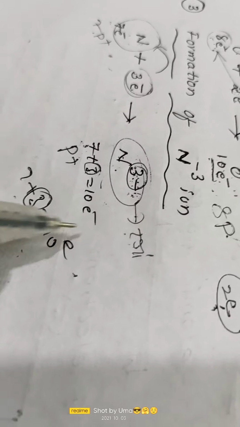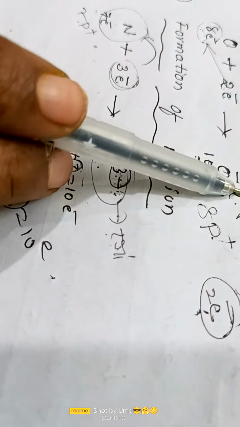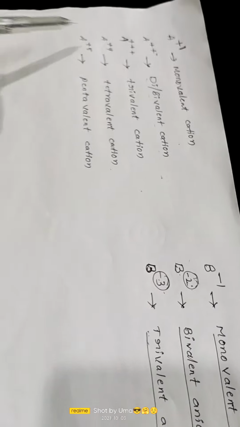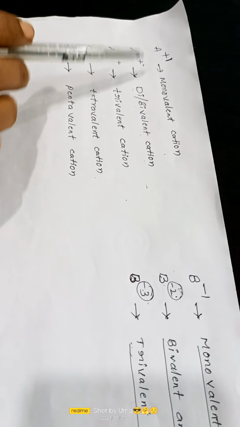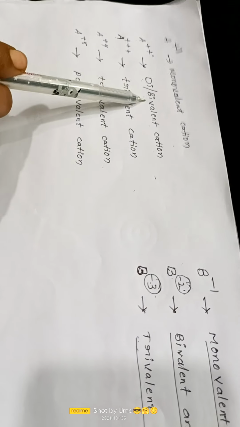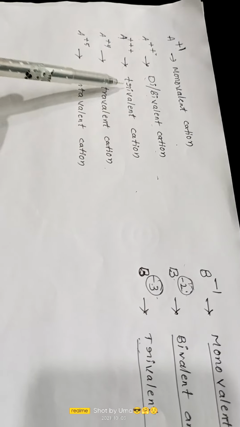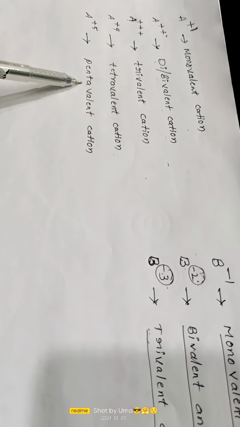So that is the formation of trivalent anion, bivalent anion, monovalent anion, and monovalent cations, divalent cations, trivalent cations. So how to write cations here, children? Monovalent, bivalent, trivalent, tetravalent, pentavalent. If they contain a different number of charges, mono means single, di or bi means 2, tri means 3, tetra means 4, penta means 5.